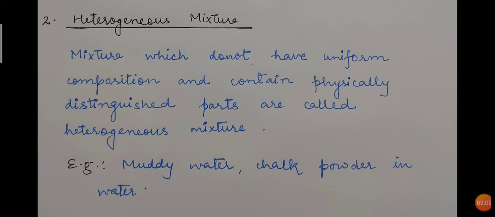In this category, what are the examples you can find? The examples of suspension, because suspension is a heterogeneous mixture, it does not have uniform composition, and the solid particles in a suspension are quite large, so that we can see them with our naked eye, and because of that we can easily distinguish them. So in the category of heterogeneous mixture, you can give the examples of suspension. This is just a tip I am telling you, which you can remember if you have to give examples.